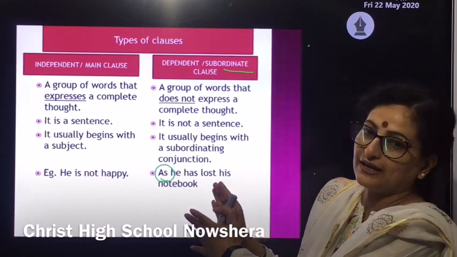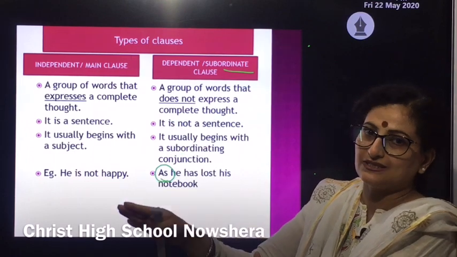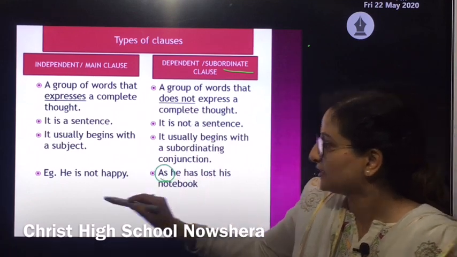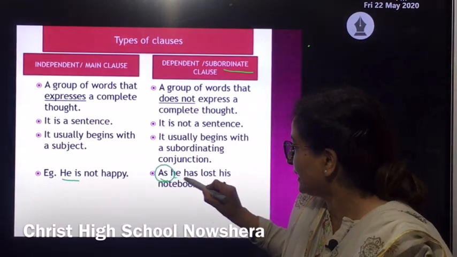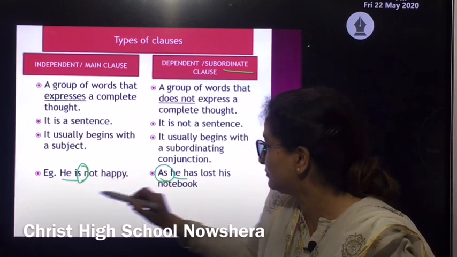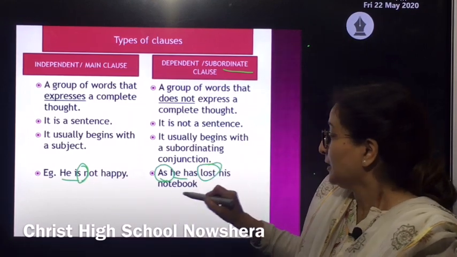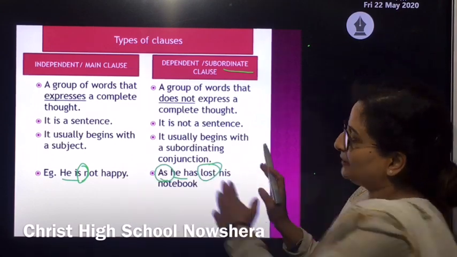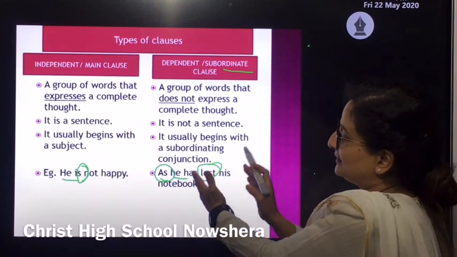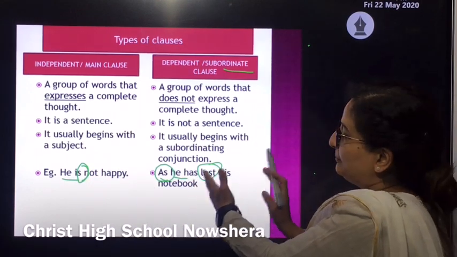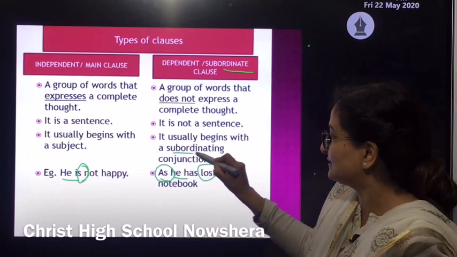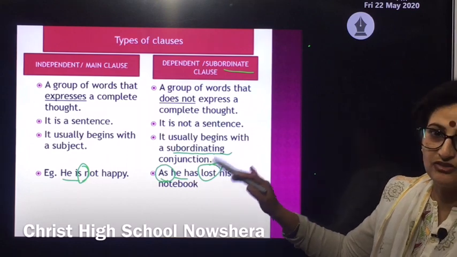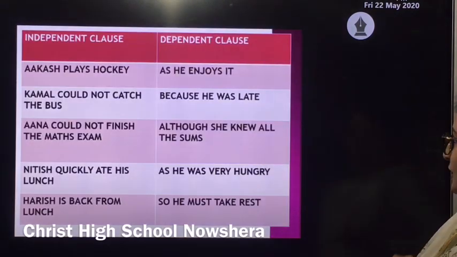So that is why, as the definition of the clause says, although both of them always have a subject and a verb, the difference lies in that one makes a complete sense, the other doesn't make a complete sense. And the other thing to remember is that generally they begin with the subordinate conjunction. Let's understand with the help of the examples now.